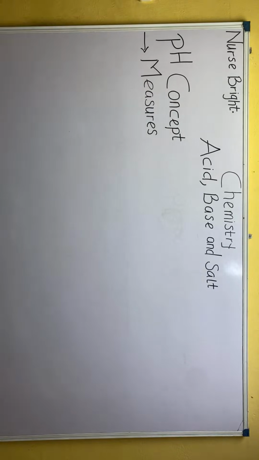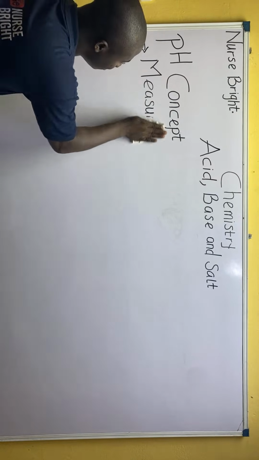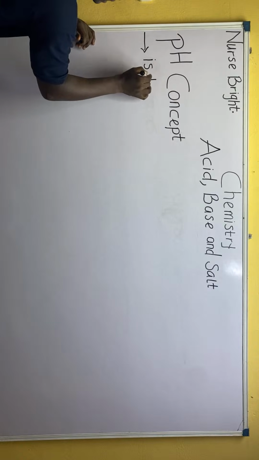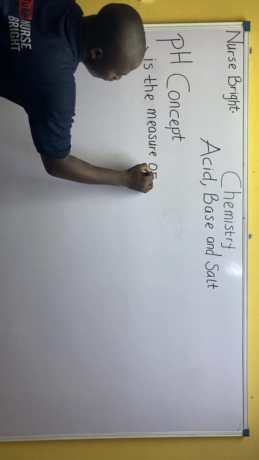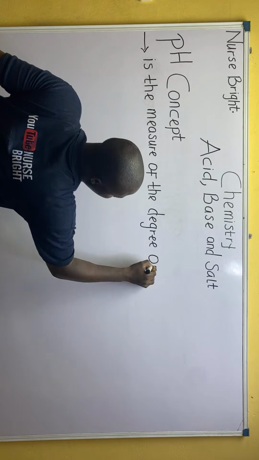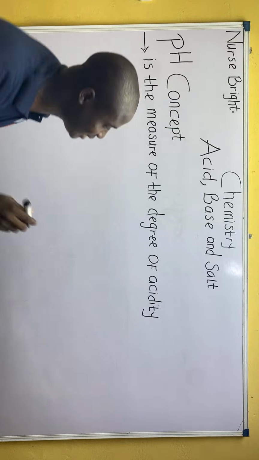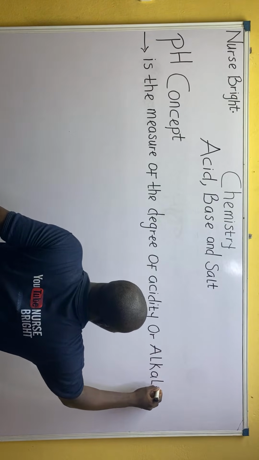Basically, the term pH is the measure of the degree of acidity or alkalinity of a solution.